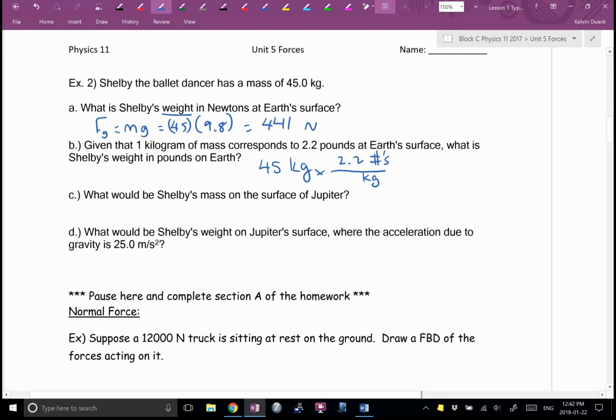If you ever have to convert kilograms to pounds, which you have to sometimes do in the supermarket or whatever, if you want to get the weight in pounds, double it. What's 45 times 2? 90. Remember that. And then knock a decimal off. 90 divided by 10, 9. Add 9 to it. That's how you go times 2.2. You double it, and you double it by 0.2. Anyways, 99? Yes?